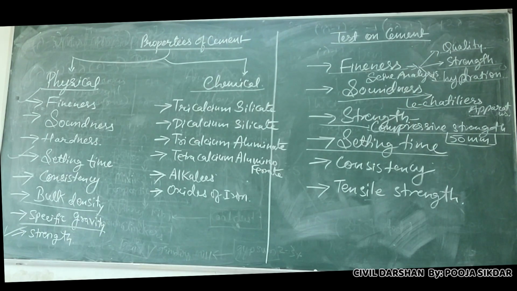Because if you use cement separately, what happens? Your cement has a property of shrinkage. To overcome that, we need to add the sand. I had taught you that property of cement and property of sand, where I told you that you need to add sand to reduce the shrinkage and cracking in cement.